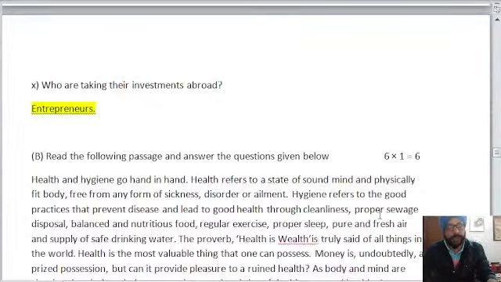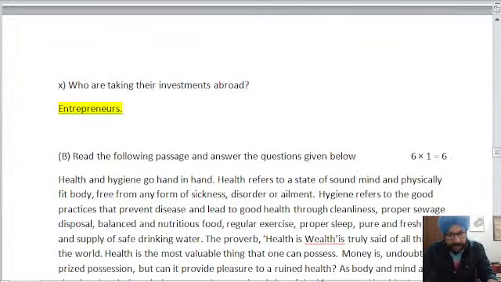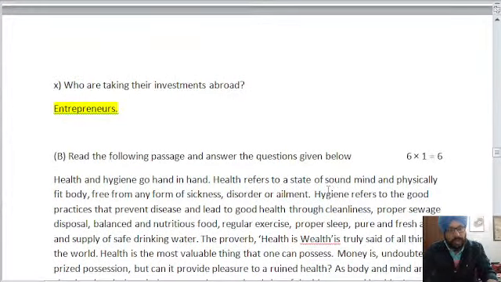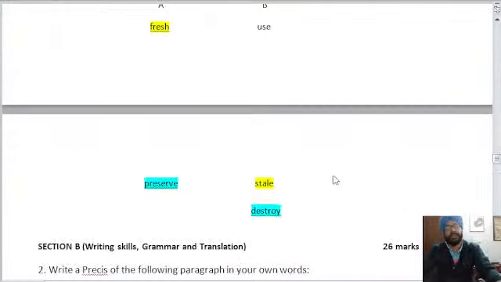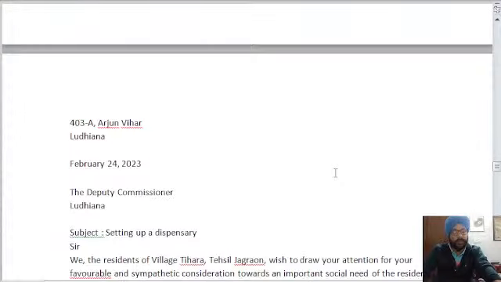Let me increase the font size as well. Now I hope it might be visible to you or not. I think we need to increase it further. First, this would be shared with you. The unsolved paper would be shared, so don't worry about that.